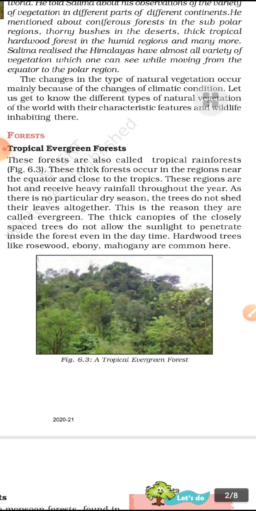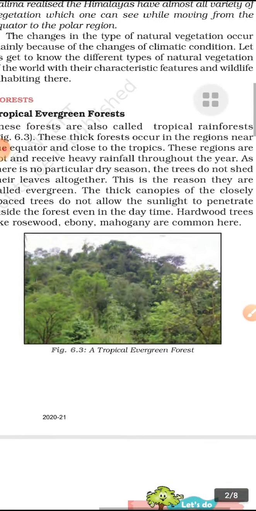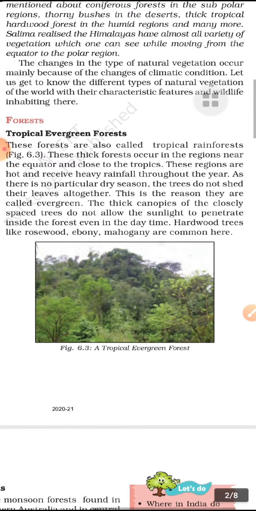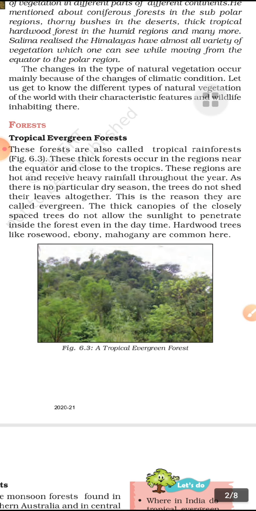The thick canopy: you can understand it when we see the land from a high area, from satellite pictures, or from an aeroplane in flight. Whatever picture of the land we see, it is called the canopy. If you have seen satellite pictures of the Amazon forests, they look like a green bed, meaning we cannot see the land. That is called the canopy, a whole green layer.